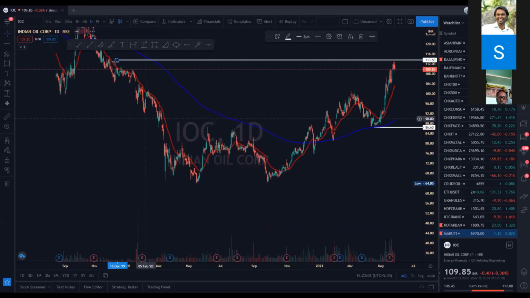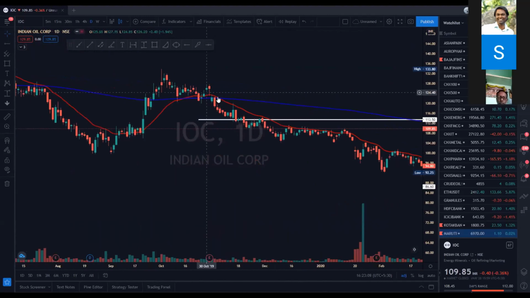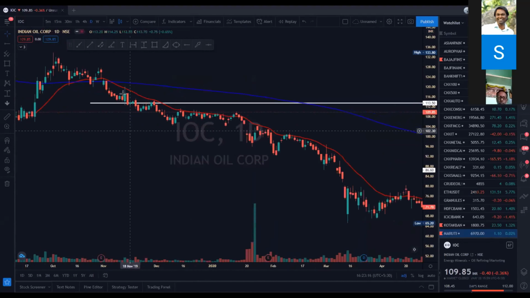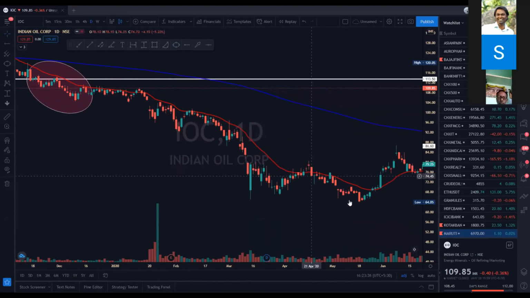It had a rejection over here. There was a recent crossover from 20 crossing down 200 at 2019, and that level, if you're seeing this level, these were markdown levels wherein it tried to break out from 20 EMA, but it couldn't break out, and it followed the 20 EMA. It was not able to break out of the 20 EMA.